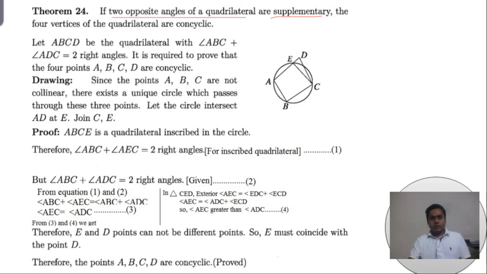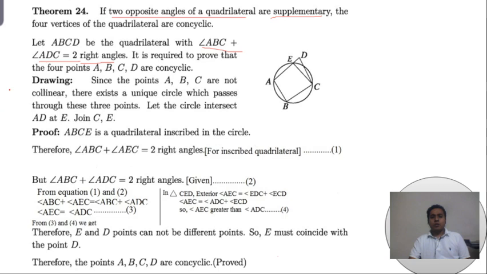Our given condition is that their opposite angles are two right angles. That means angle ABC and angle ADC are two right angles. This is given. We have to prove ABCD are concyclic.